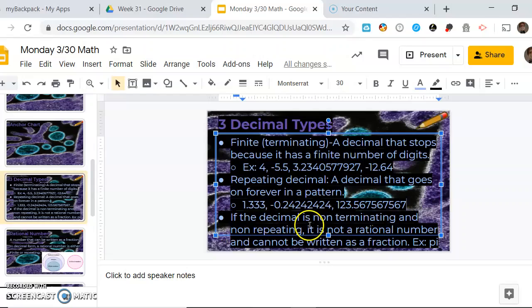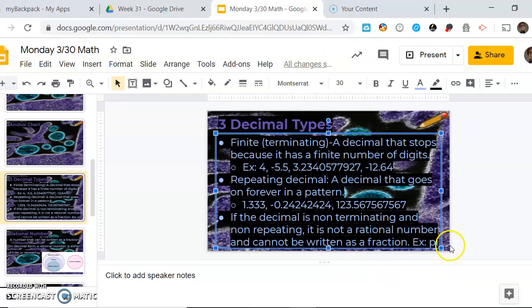If it isn't a repeating decimal and it also doesn't stop, then this is not a rational number, and it can't be written as a fraction. Remember, this objective is about converting numbers between decimals, percents, and fractions. And I'm telling you right now that if the decimal is not one of these two types, then you can't write it as a fraction. And we define a rational number to be a number that can be written as a fraction.